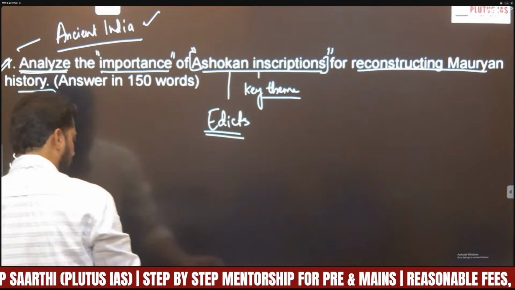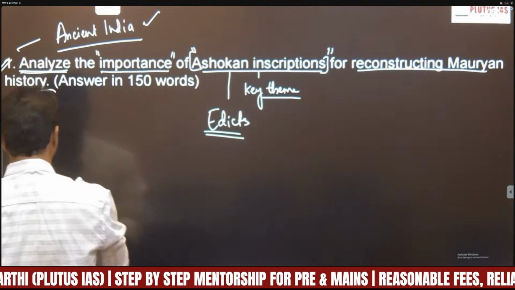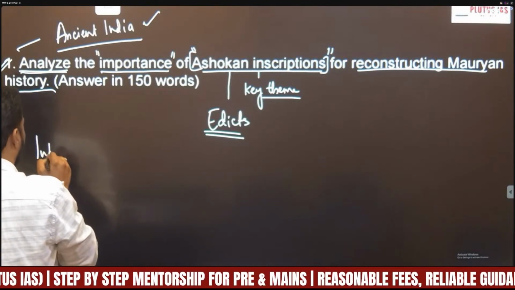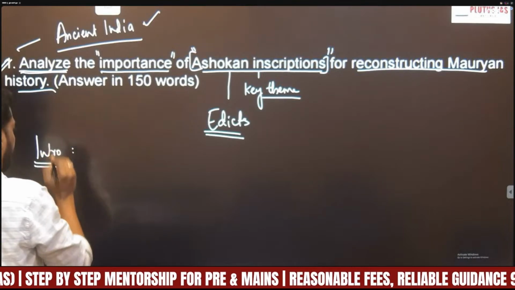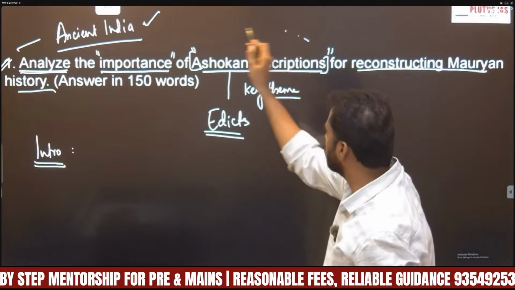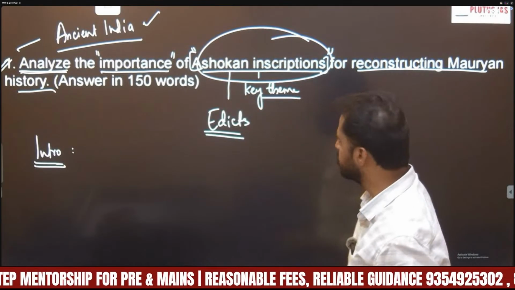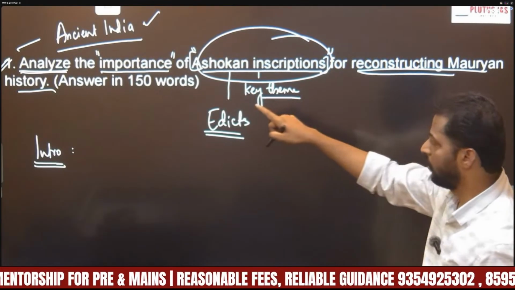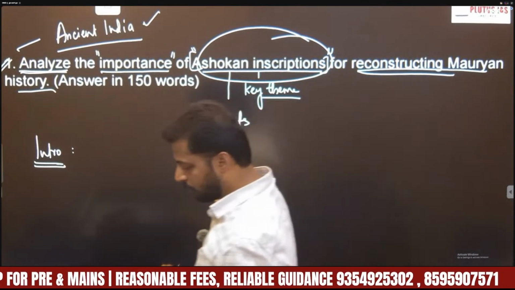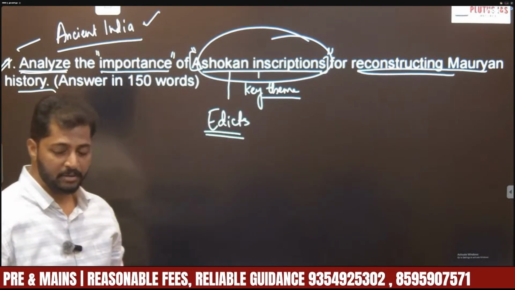Let us see how to approach this question. Coming to the intro, we understood the central theme of the question, that is Ashokan edicts, and the demand is asking you to analyze the importance of these edicts in reconstructing Mauryan history. How will you approach the demand?